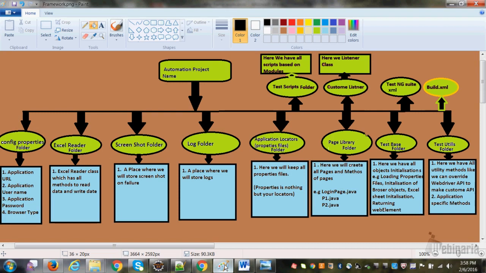And I'll even be doing Java coding for this. First I am trying to explain why I made all these packages and folders, and what the purpose is, right? All of this, whatever I am showing here, is based on my experience. Maybe you will not get every component when you join some company, but trust me, wherever you go, you will get 90% of the components I have drawn here. And trust me, if you explain this framework, nobody is going to reject you, because everything I have done is based on my experience.